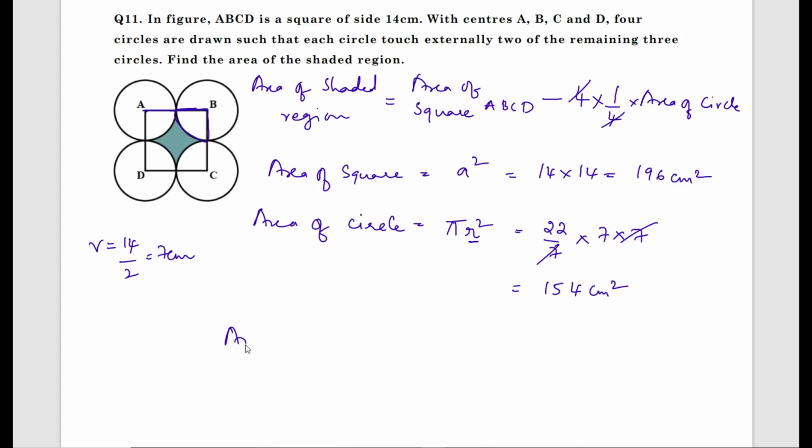Now area of shaded region, area of square is 196. Area of circle is 154. Now subtract 196 minus 154, what you get? 42 centimeter square. Therefore area of shaded region is 42 square centimeter.